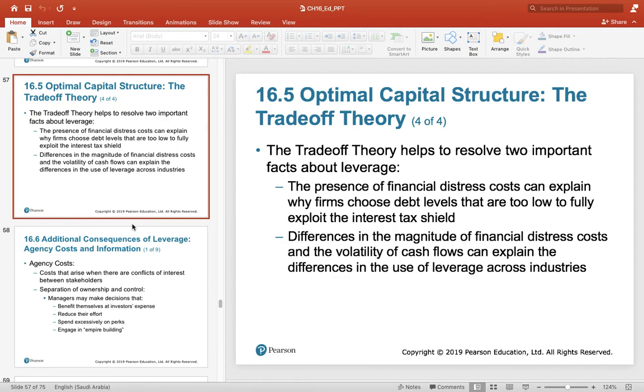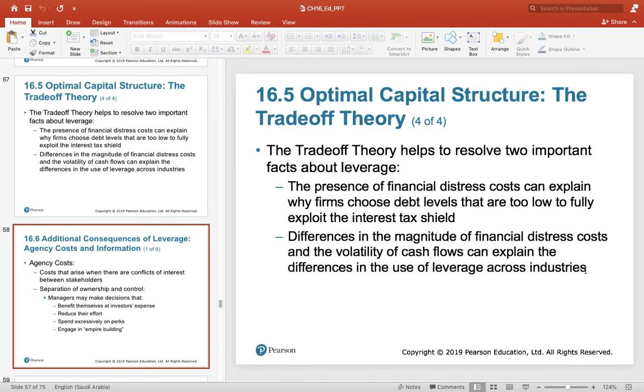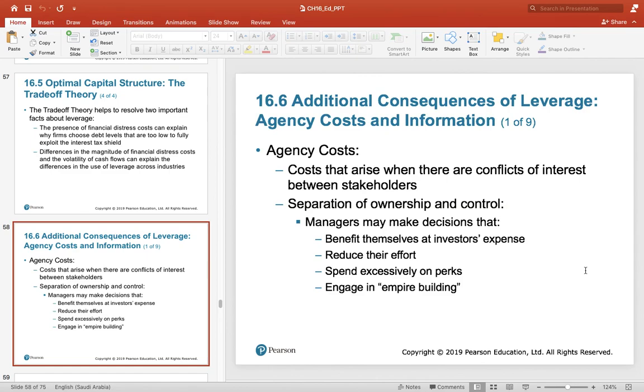Then they stop using debt and use equity. Even though debt gives a very good benefit, like in a 2 billion issue, 309 million is the present value of the ITS, still companies use debt very carefully. So, additional consequences of leverage: agency cost and information.